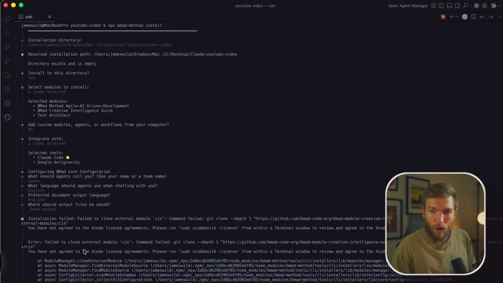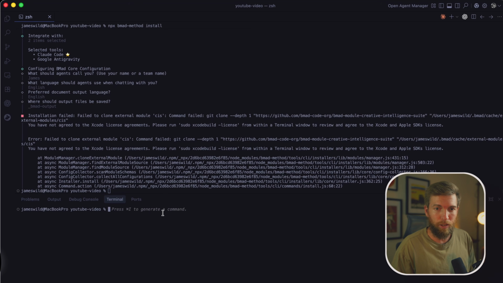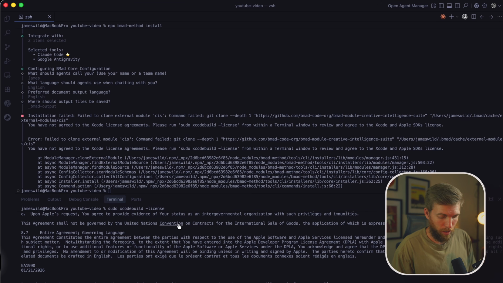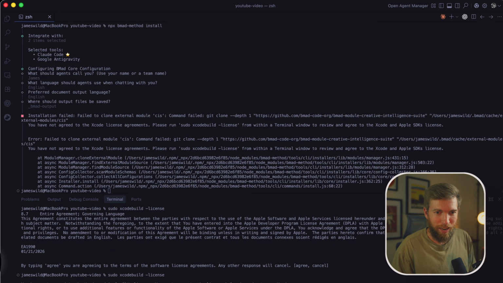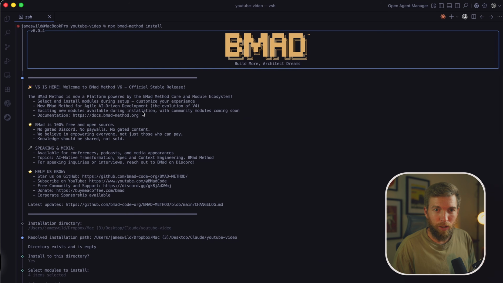And there we go. Oh, actually, why did that have a problem? I haven't agreed to the Xcode license. I don't know why that came up, but it's probably something to do with mobile. So there we go, we're in real time again. Let's get a new terminal up for a second and run that. I've just got to type in my password for the Mac, press enter, agree. Oh, sorry, I didn't type agree. So let's do that again. Press enter, agree. There we go, sorted. So now let's try that one more time.